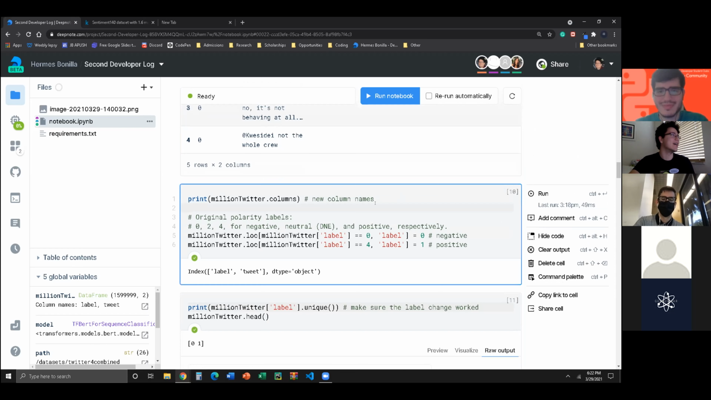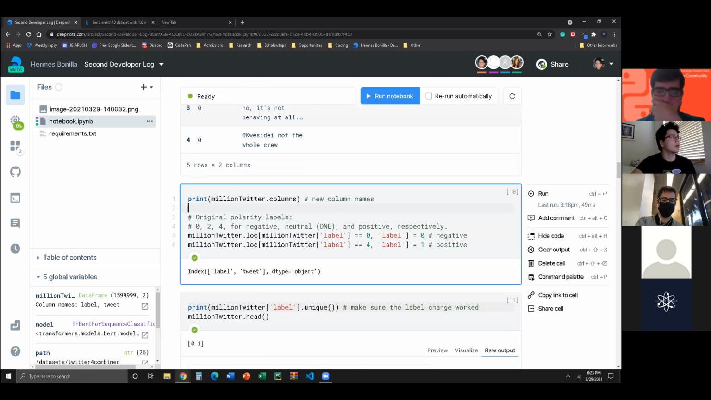But yes, so we are printing. We want to print out our column names just to check that everything we did is good, that we only have the label and the tweet, and we do. We have it right here in our output.